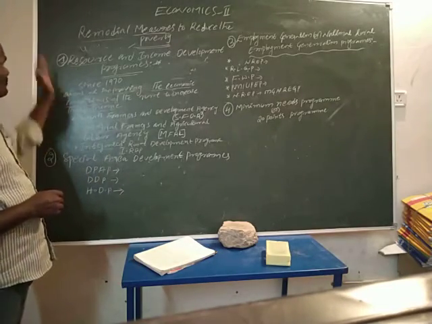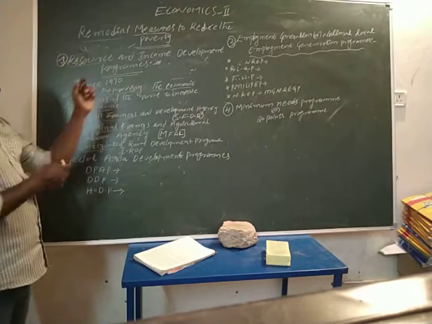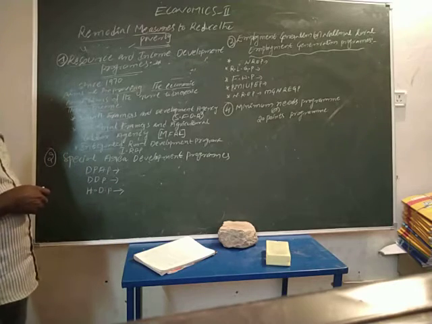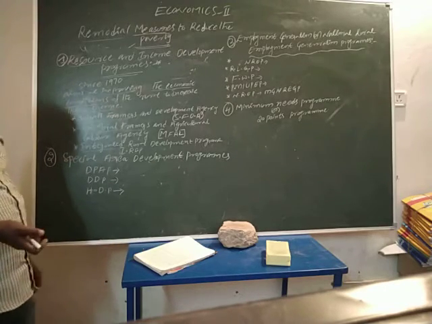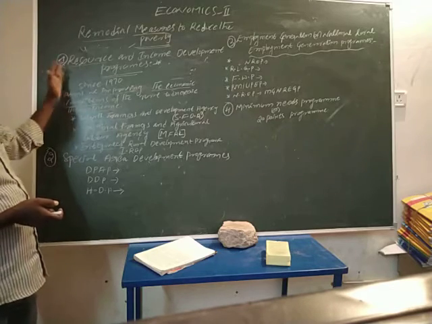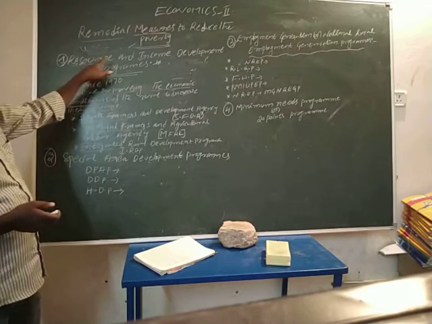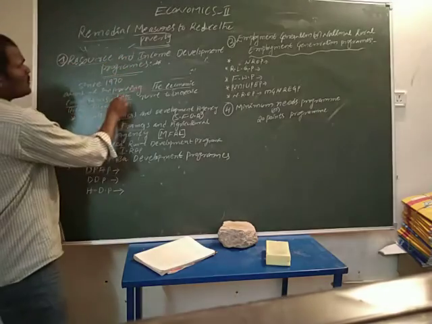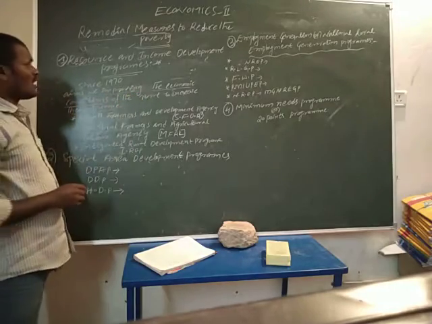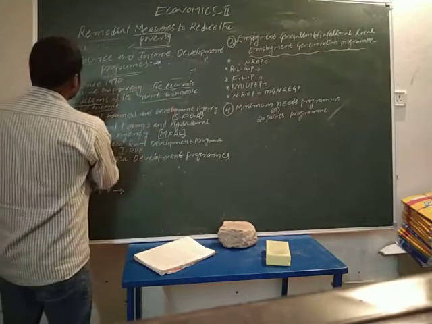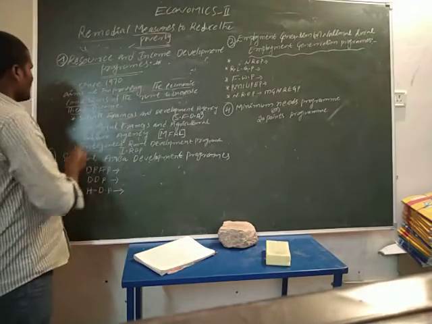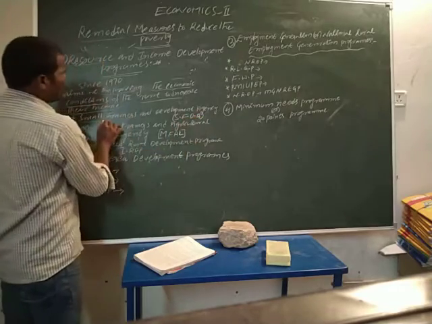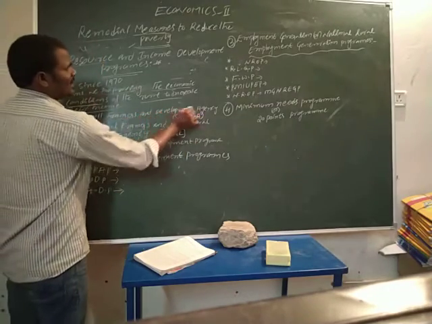To repeat, the Government of India introduced many programs in 1970, and some recently. The first category is resource and income development programs, which aim at improving the economic conditions of the rural people. First is SFDA, Small Farmers Development Agency.